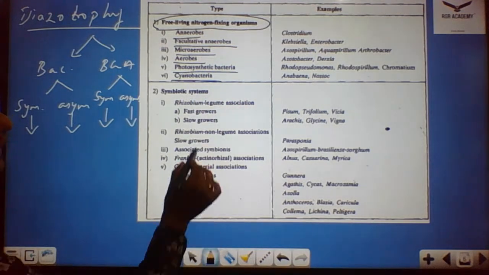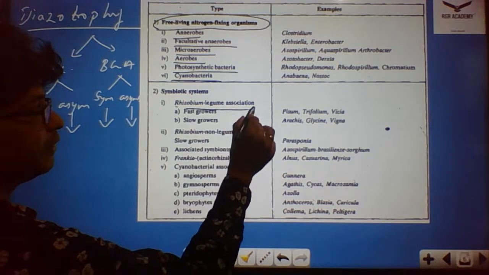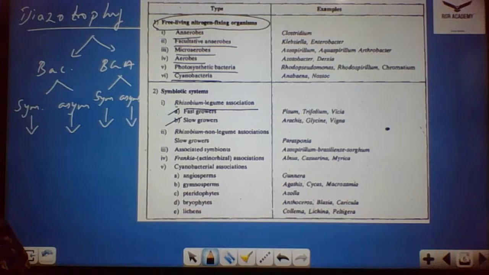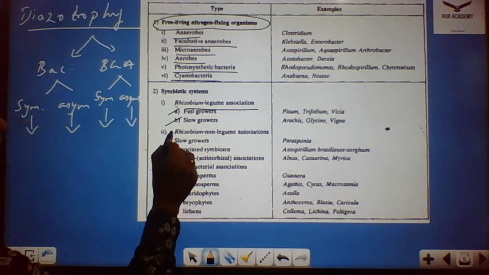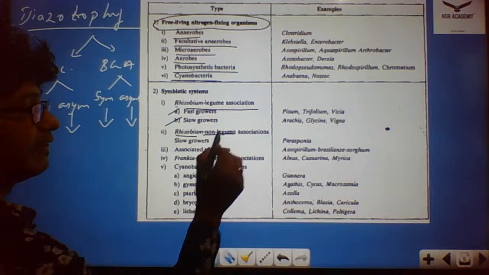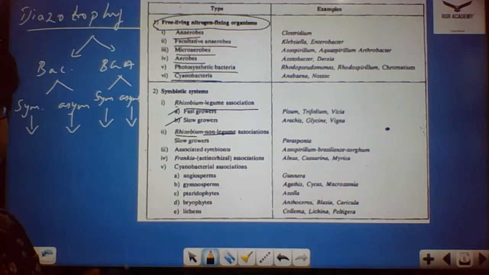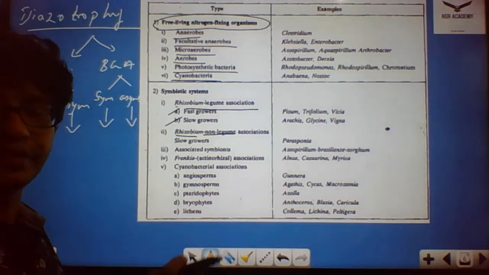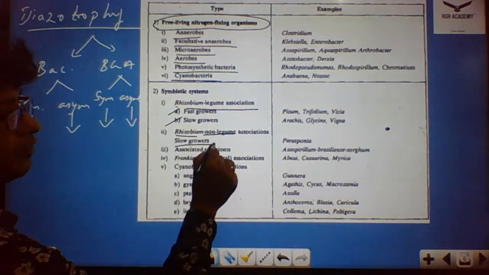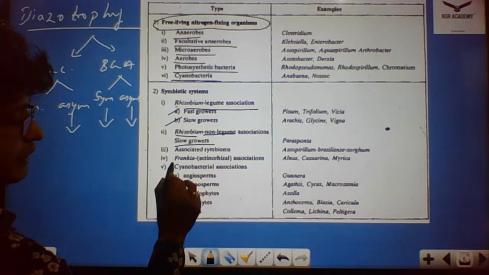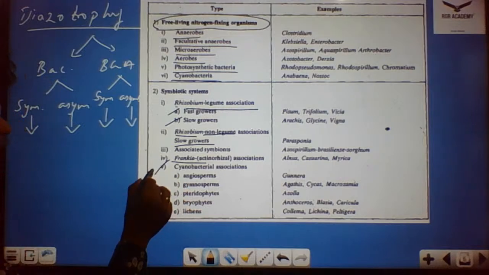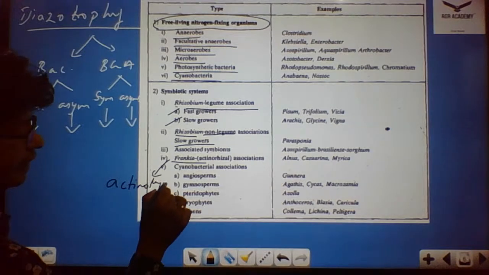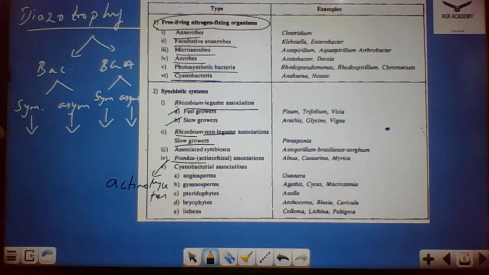Coming to the symbiotic systems, you could see the Rhizobium legume association. This is again classified as fast growers and slow growers. Rhizobium can also have an association with non-leguminous plants. You shouldn't think Rhizobium has a relationship only with leguminous plants, but usually those with non-leguminous plants are slow growers. Then we have Frankia, which comes under the Actinomycetes family.